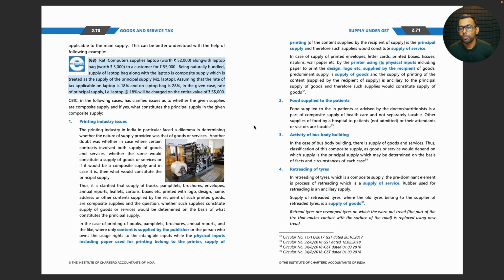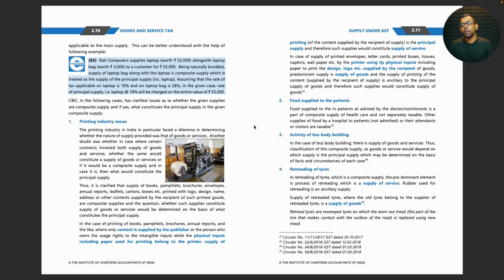constitute supply of service. In case of supply of printed envelopes, letter cards, printed boxes, tissues, napkins, wallpaper, etc., by the printer using its physical inputs, including paper, to print the design or logo supplied by the recipient of goods, the predominant supply is supply of goods, and the supply of printing of the content is ancillary to the principal supply of goods, and therefore such supplies would constitute supply of goods.